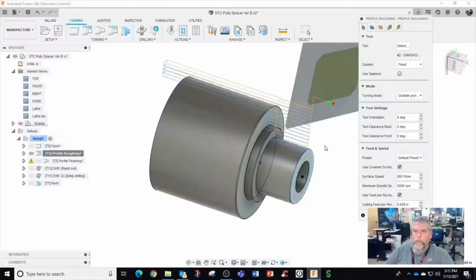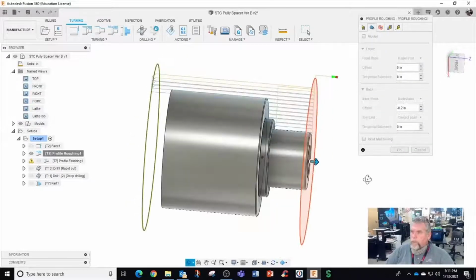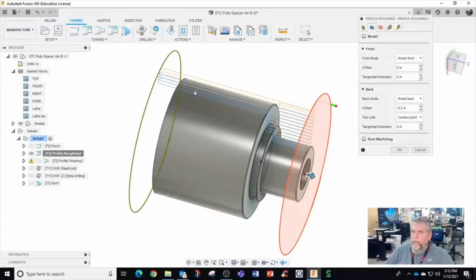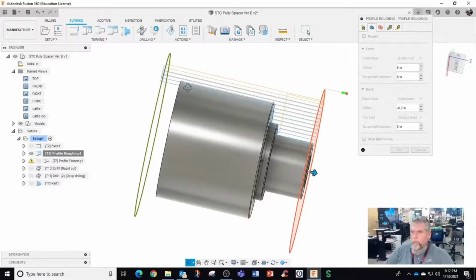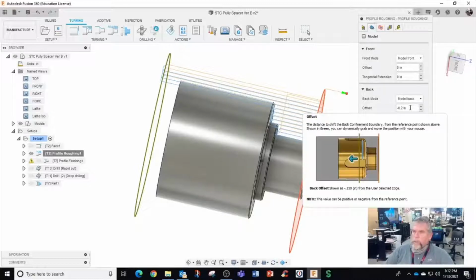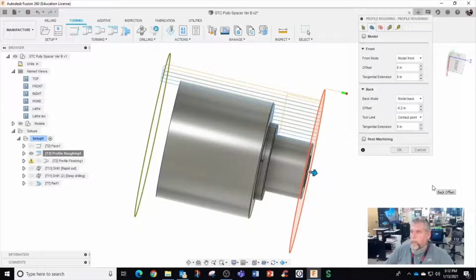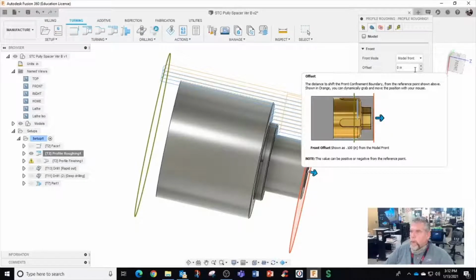So under profile roughing, we're using the 55-degree tool number 2. And it knows the geometry, and we actually extended it further back, and that gave us more room for the cutoff tool. So we went model back 200 thousandths, and the cutoff tool is 3 millimeter, which is 1/8. Rest machining does not apply, and front would be model front offset.